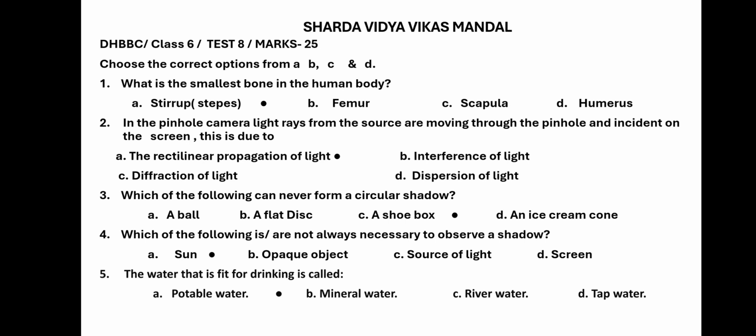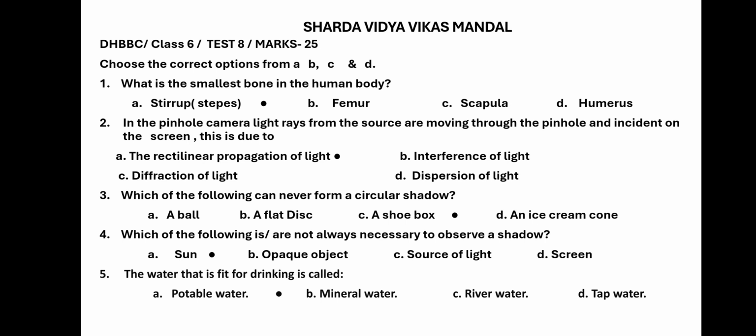Second question. In the pinhole camera, light rays from the source are moving through the pinhole and incident on the screen. This is due to the rectilinear propagation of light, interference of light, diffraction of light, or dispersion of light. It is the first option, rectilinear propagation of light, because the shadow formation is due to the rectilinear propagation of light, that is, light travels in a straight line. And even it is applicable for pinhole camera.